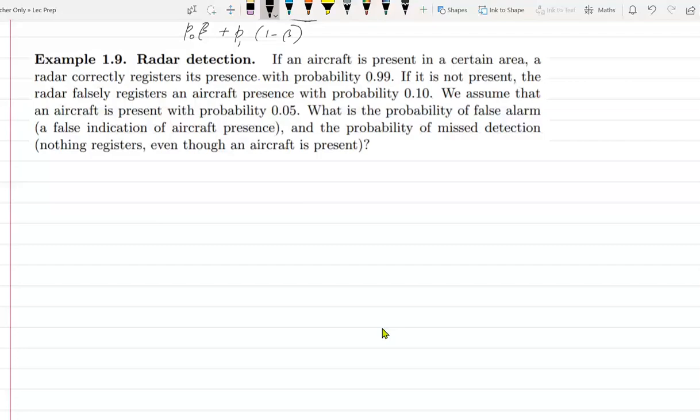So this is another common problem. This is about radar detection, but this question could also be about testing for a disease, where with some probability the test fails. But this is regarding radars. How do I solve this problem? There is a certain probability that the aircraft is present, and then there's a radar showing an alarm. How should I draw the tree?